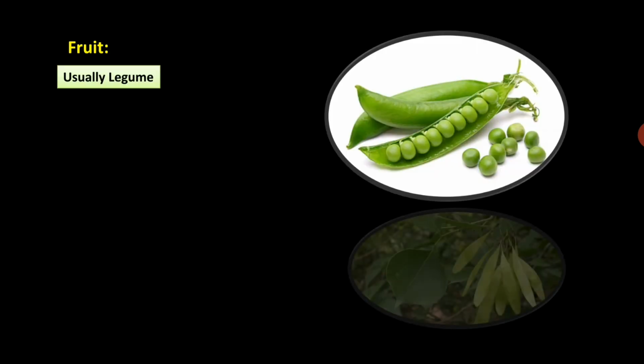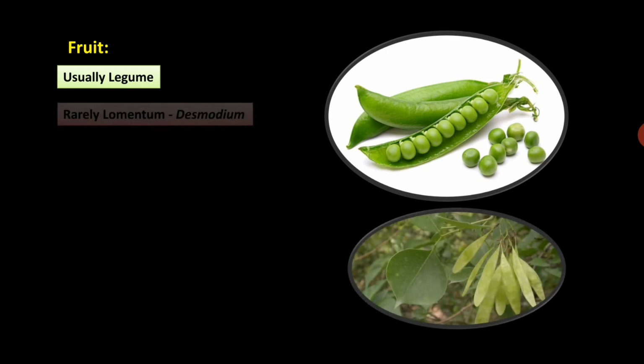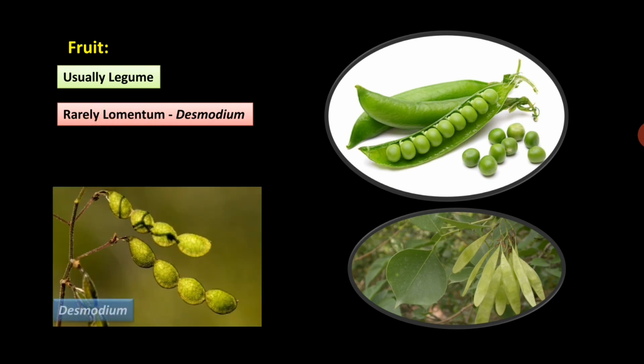Fruit is typically legume. So usually it is a legume fruit. This is Pea, this is Dalbergia having legume fruit. Rarely lomentum is also found, as in Desmodium. So this is the lomentum type of fruit. The one that is present in the Mimosaceae family, that is Acacia. Such type of fruit is called lomentum fruit, but normally there are legume fruits.